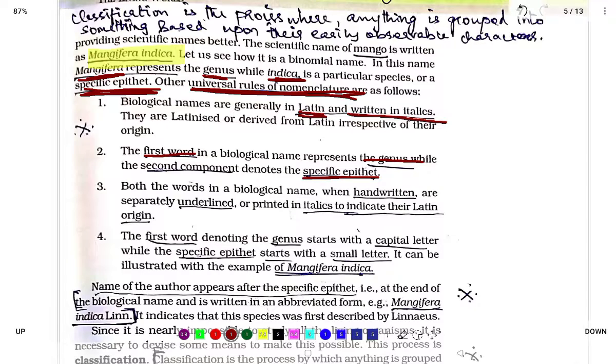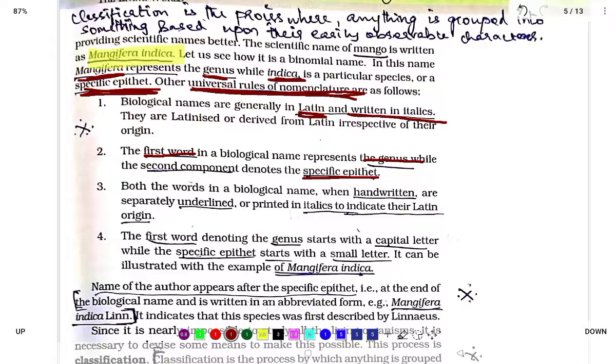Both the words in a biological name, when handwritten, are separately underlined, and italicized when printed, to indicate their Latin origin. This is very important while writing a scientific name. When you are writing with a pen or pencil, you should underline the words separately, and when printing, it should be in italics.